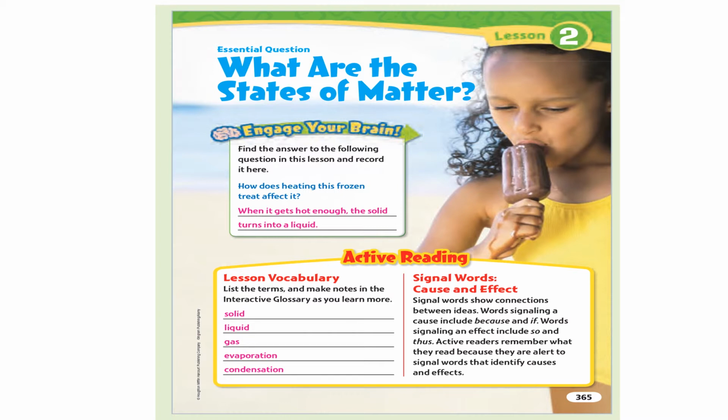Signal words. Cause and effect. Signal words show connections between ideas. Words signaling a cause include because and if. Words signaling an effect include so and thus. Active readers remember what they read because they are alert to signal words that identify causes and effects.